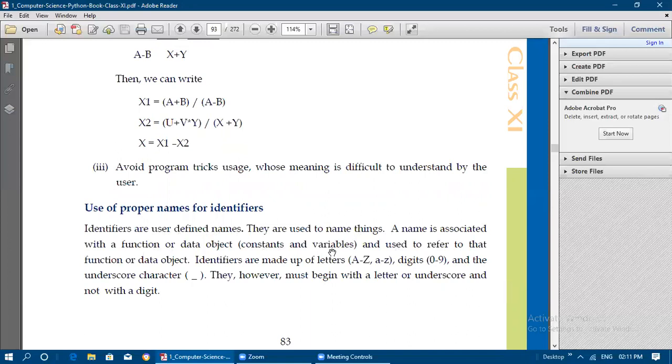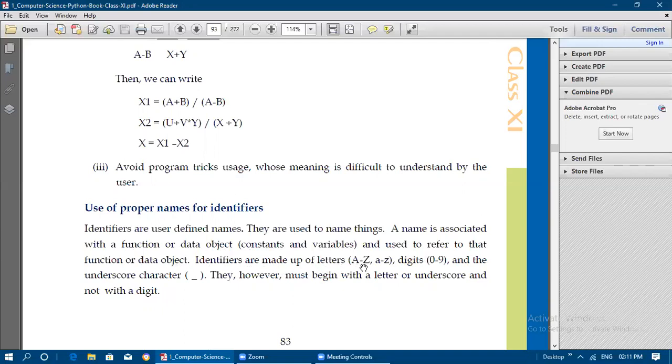For example, pi is equal to 3.14. For that you can write pi, which is going to hold the value 3.14, and 3.14 here is a constant. So for representing constant or variable values, we need to write an identifier. Identifiers are nothing but names associated with a function or data object, like constants and variables, and used to refer to that function or data object.